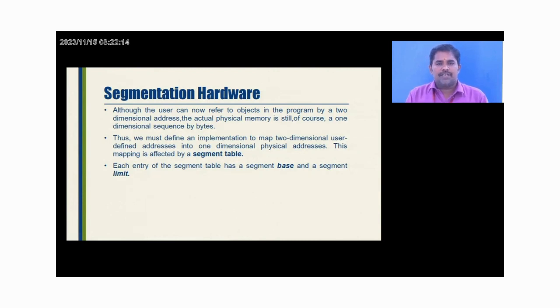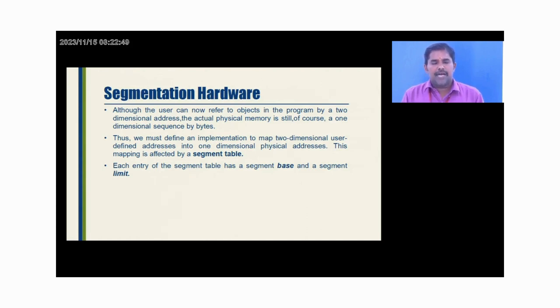Segmentation hardware. The user can now refer to an object in the program by a two-dimensional address, while the actual memory is physical memory, and then there is logical memory. We must define an implementation to map the two-dimensional user-defined address into a one-dimensional physical address. So simply we need a mapping. We store content in physical memory at a physical address, and the system also assigns a logical address. We need to interconnect them.